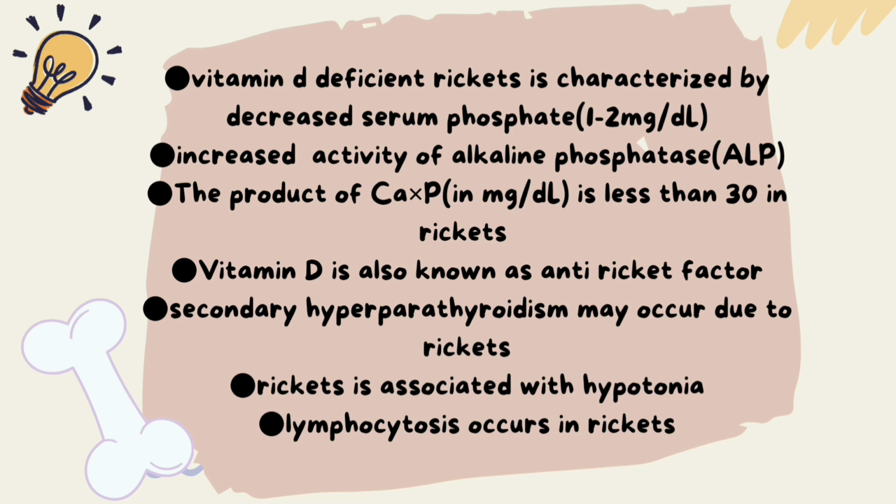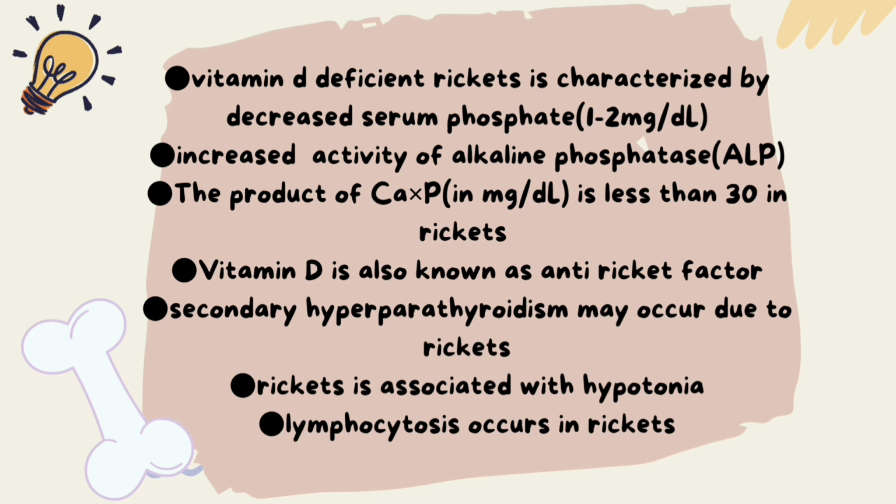Vitamin D is also known as the anti-rickets factor. Secondary hyperparathyroidism may occur due to rickets, due to physiological compensatory hypertrophy of parathyroid glands in response to hypocalcemia. Rickets is associated with hypotonia as vitamin D plays a crucial role in maintaining calcium levels necessary for proper muscle contraction and relaxation.